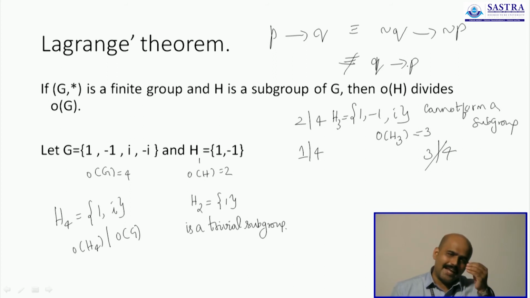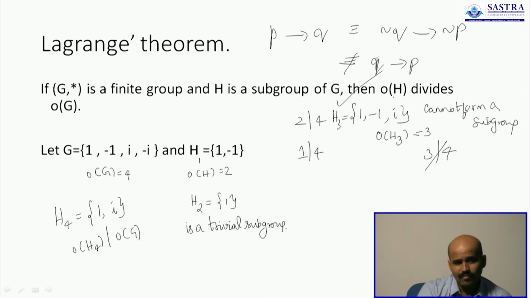And since any conditional is also equivalent to its contrapositive, we can show that certain subsets will never form a subgroup, like H3. H3 has only 3 elements and 3 never divides 4, and therefore H3 can never form a subgroup of G, and we have already justified why that is.